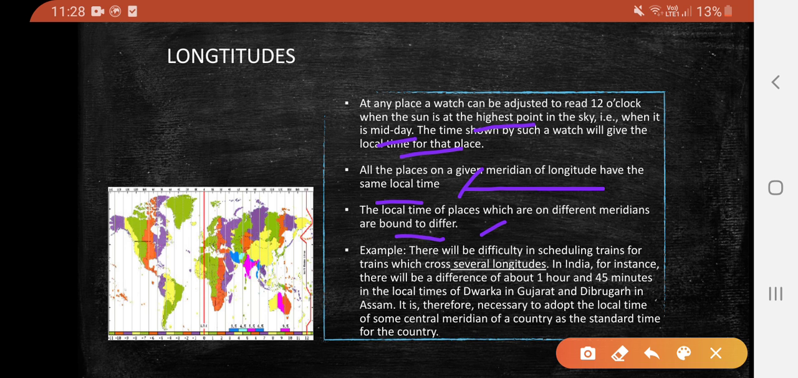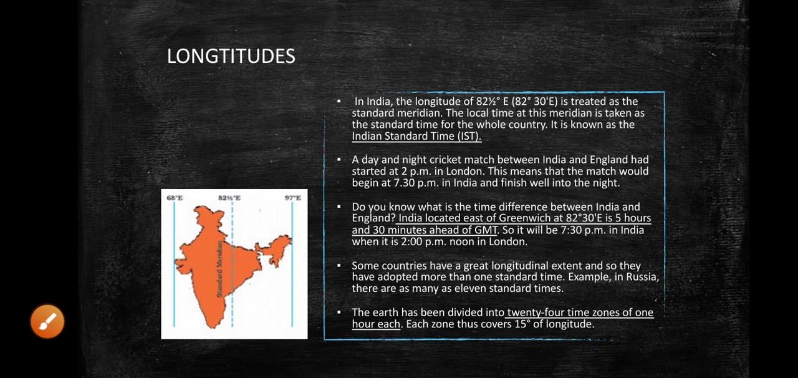For example, there are several difficulties in scheduling trains which pass through several longitudes. In India, for example, there is a difference of 1 hour and 45 minutes between the local time of Dwarka in Gujarat and Dibrugarh in Assam. It is necessary to adopt the local time of some central meridian of a country as the standard time for the country. So, India has taken Indian Standard Time.